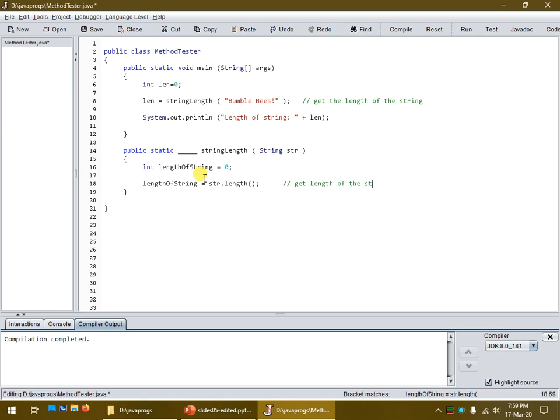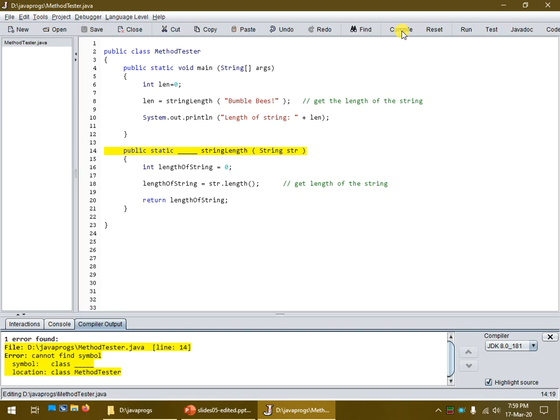Now, a lot of repeated code, but that's only because the string itself has its own length method. And now I'm going to return the length. So return length of string. There we go. So let's compile this. And what's it missing? Oh, it's missing the return type.